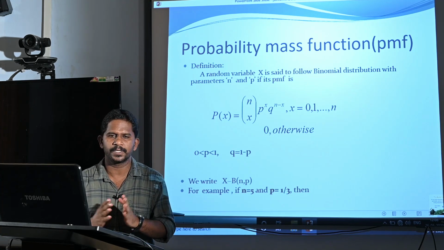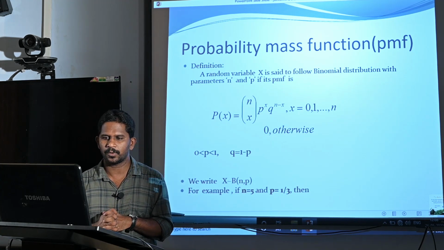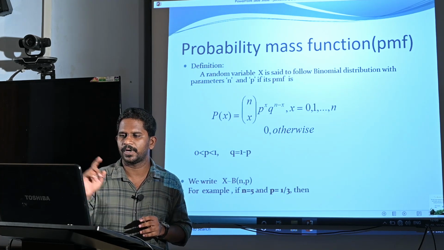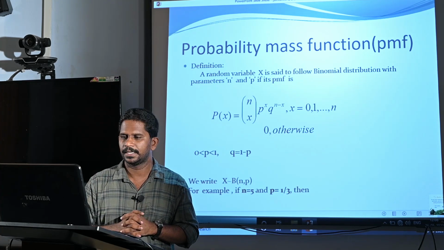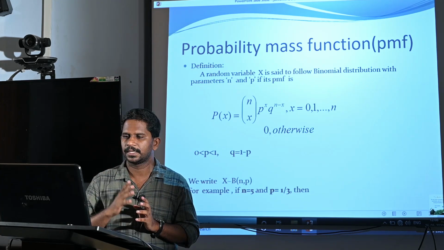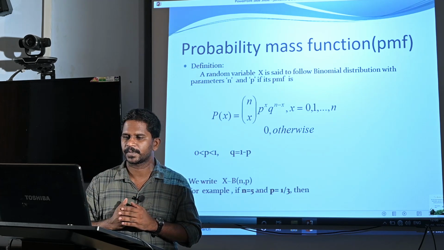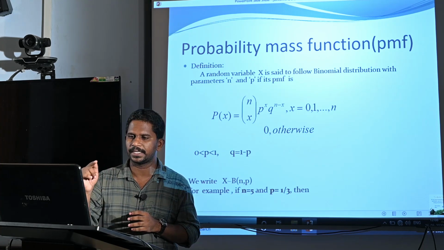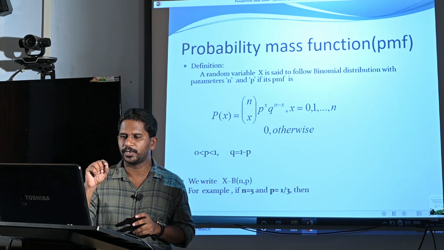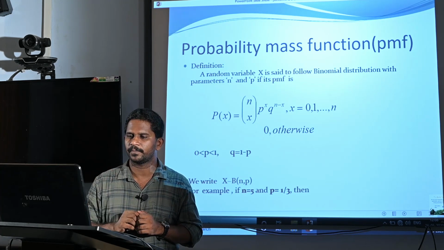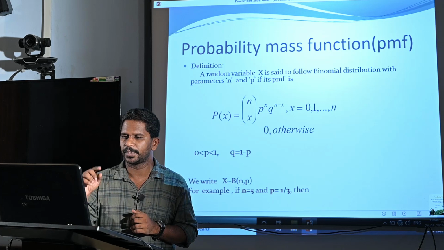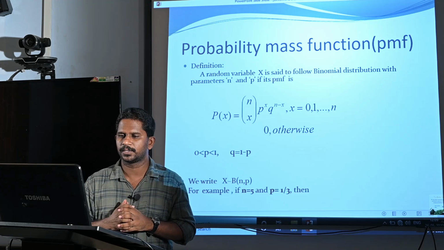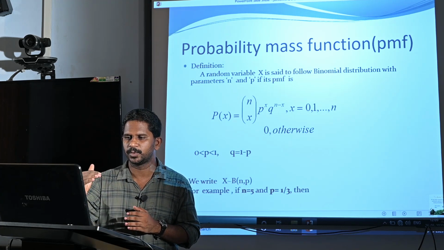Here we know that the binomial distribution is a discrete distribution. So the random variable assumes some discrete values. In this case, x assumes values 0, 1, 2, up to n. That is, it assumes n plus 1 values. Now, what is the probability of 0? It is obtained by substituting x equal to 0 in this equation. So P of 0 is the probability of x equal to 0, which is nC0 p raised to 0 q raised to n minus 0. Similarly, the probability of 1 is P of 1 equal to nC1 p raised to 1 q raised to n minus 1.